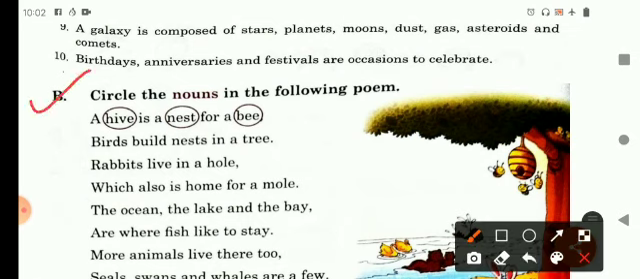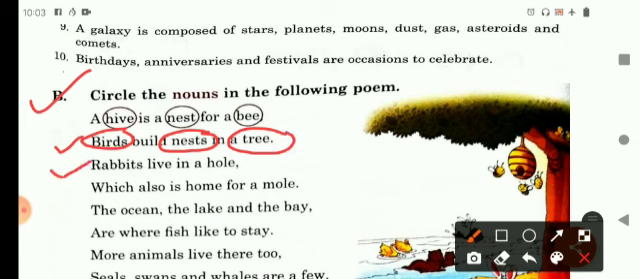In this exercise also, children, you have to circle the noun in the following poem. Now the poem is given here. You have to read the poem carefully and try to find out nouns from each line. In your next line, see, birds build nest in a tree. So the nouns in this sentence are birds, nest and tree.